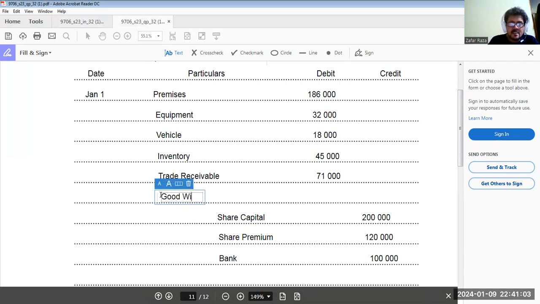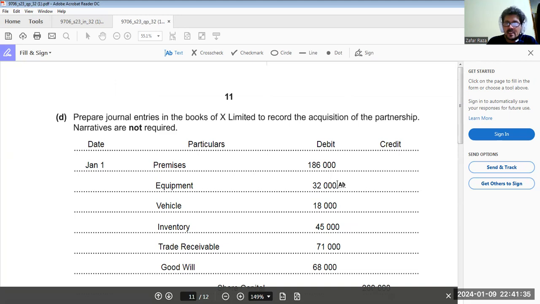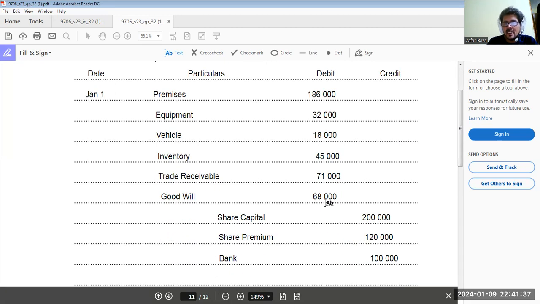Because we have paid more than the value of the business to those two partners. We have paid 68,000 more, which is goodwill for X Limited now. Getting my point clear? This is a general entry to record. Getting my point clear, all my beloved students? This is how we calculate. We add all the purchase consideration on the credit side, we deduct all the debit assets on the debit side, and we get the amount of goodwill. This is how we have to do.